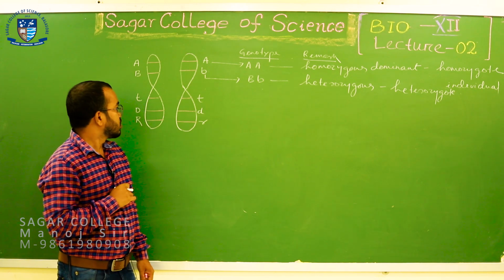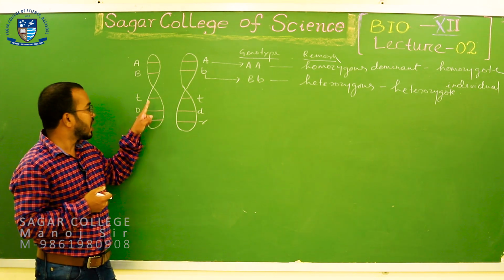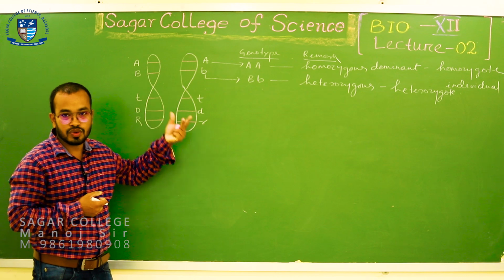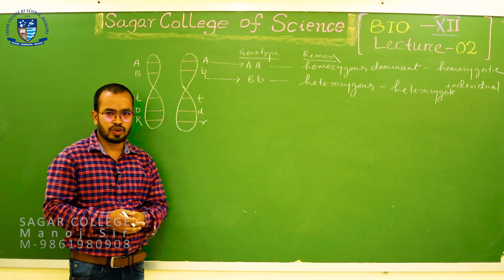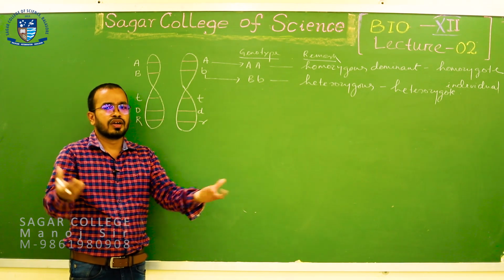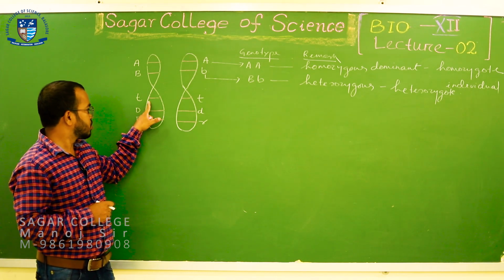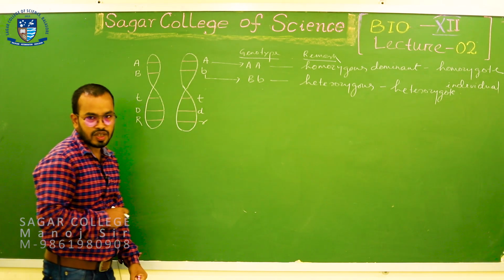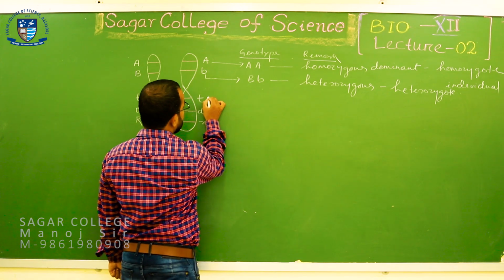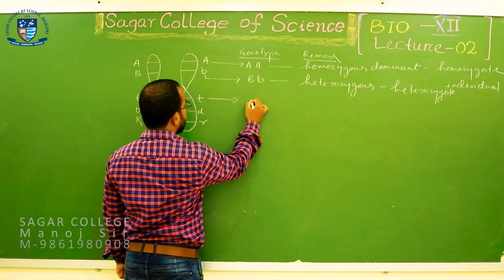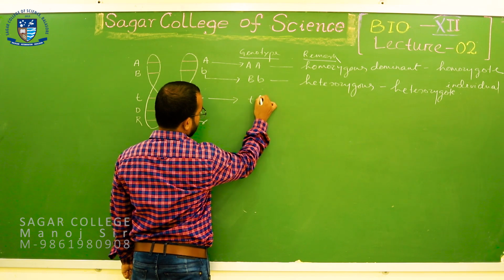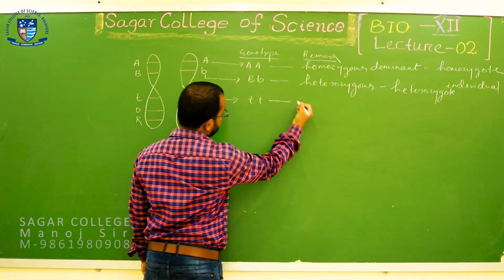Sure. Next, come to the third locus of this homologous pair of chromosomes. Here you combine the alleles and create the genotypes. This is small t and this is also small t at the third locus. This is the recessive factor, this is also the recessive factor.